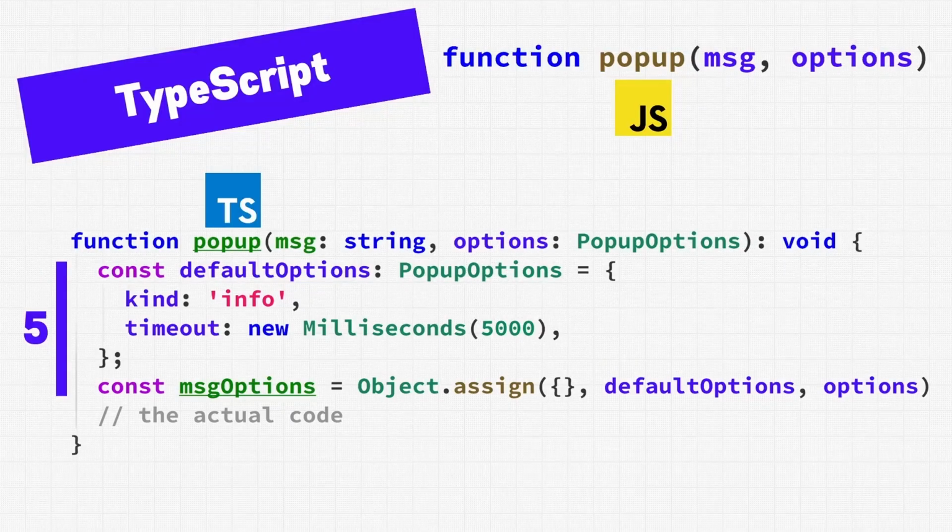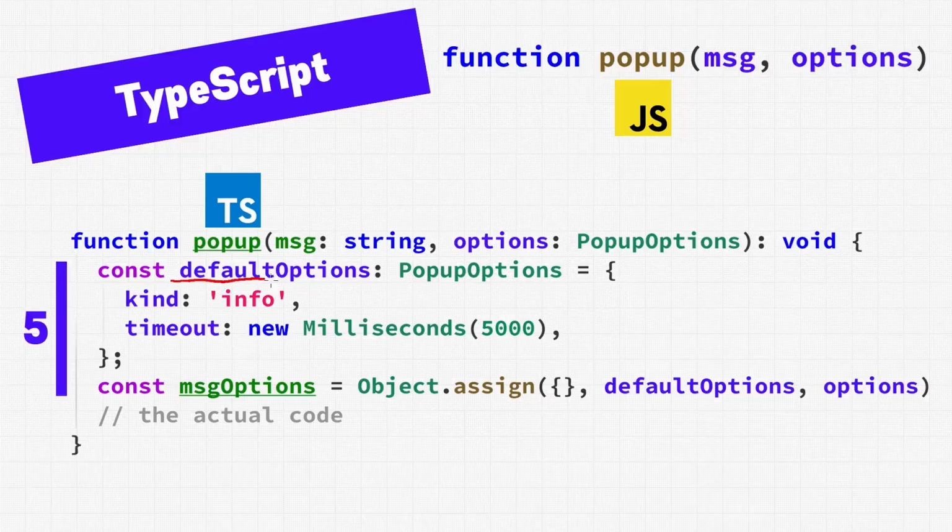What about TypeScript? Here's the same function. We still have our 5 lines to set default values, but we reduced all the boilerplate in this function down to 0 lines. You'll notice here we do have a few extra things on the function line. We set this message to be a string, and that could be any regular text. In this options here, we take a look at our JavaScript version. Our pop-up options just indicates options, but our TypeScript version has options and this pop-up options text right there. We'll be taking a look at that shortly.